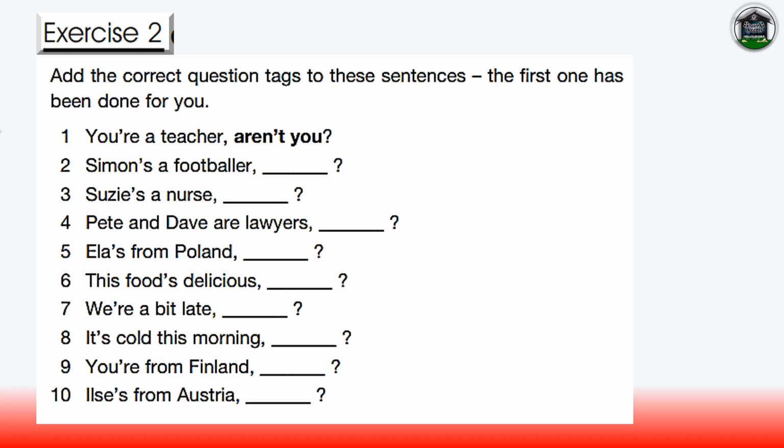This food's delicious, isn't it? We're a bit late. We're a bit late, aren't we? It's cold this morning. It's cold this morning, isn't it? You're from Finland. You're from Finland, aren't you? Ilsa's from Austria.